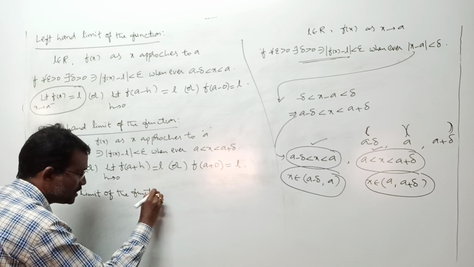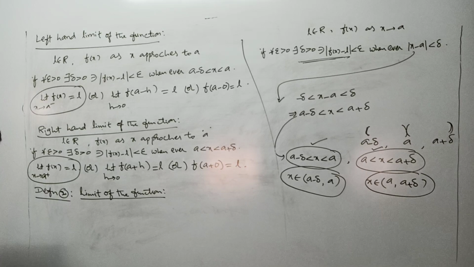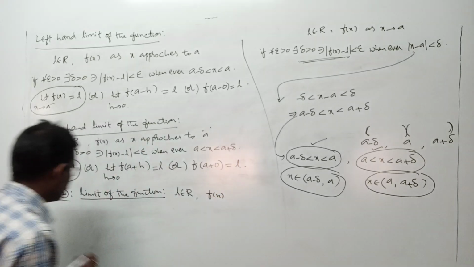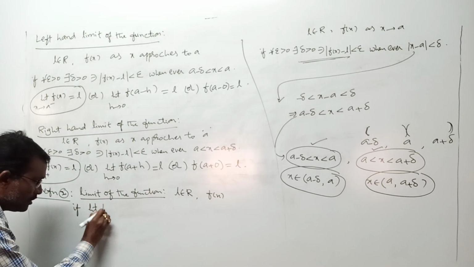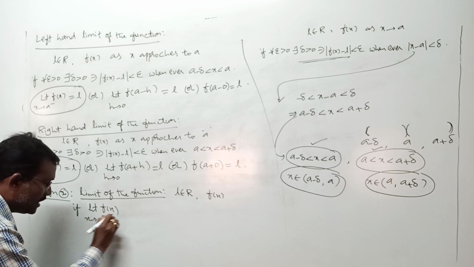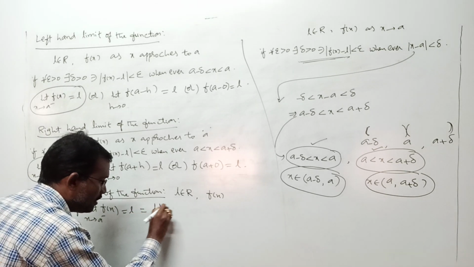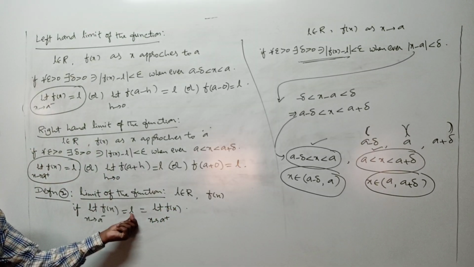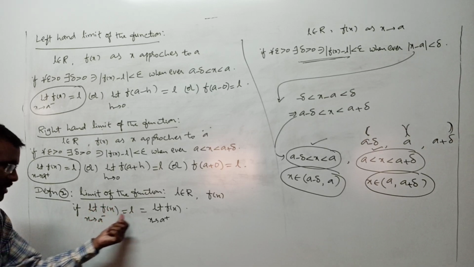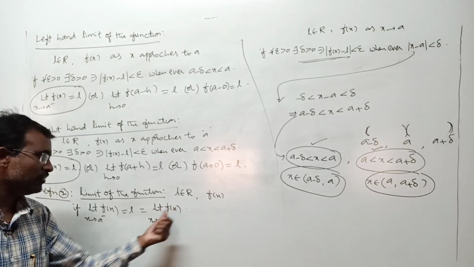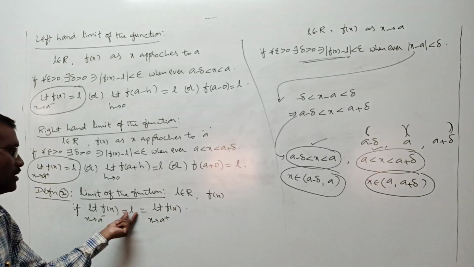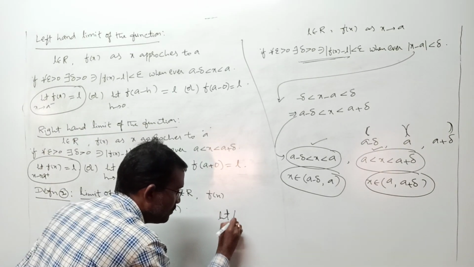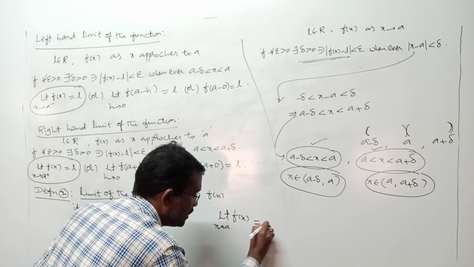This is the definition we use in problems. What is the second definition? A real number L is said to be the limit of f of x if limit f of x as x tends to a minus equal to L and limit f of x as x tends to a plus is also equal to L. If the left hand limit equals the right hand limit, then you say this L is the limit of f of x, and the meaning of this total thing is limit f of x as x tends to a equal to L.